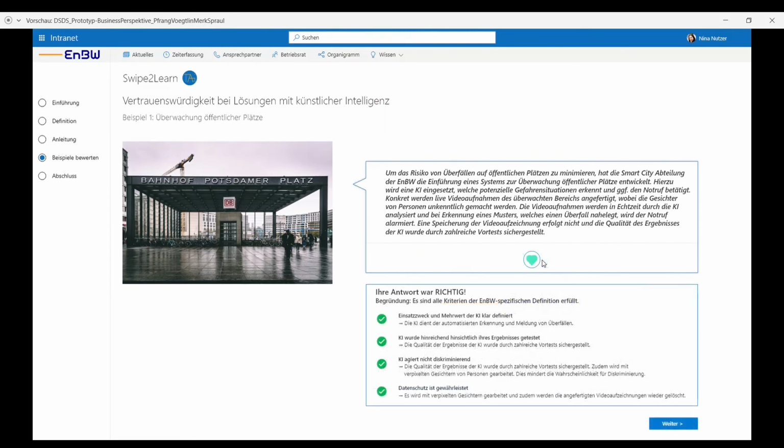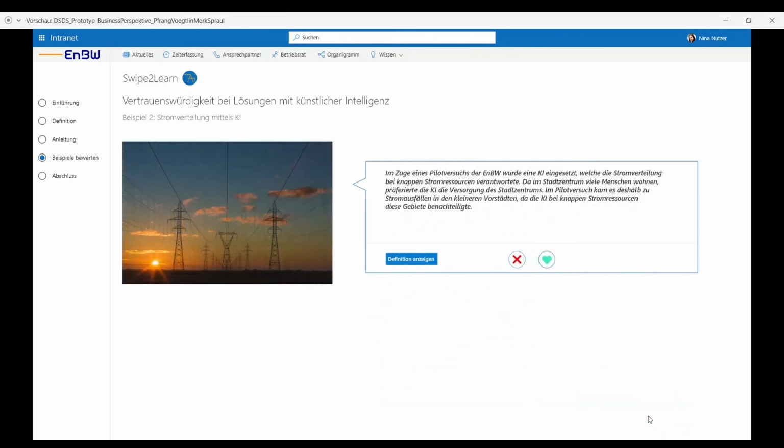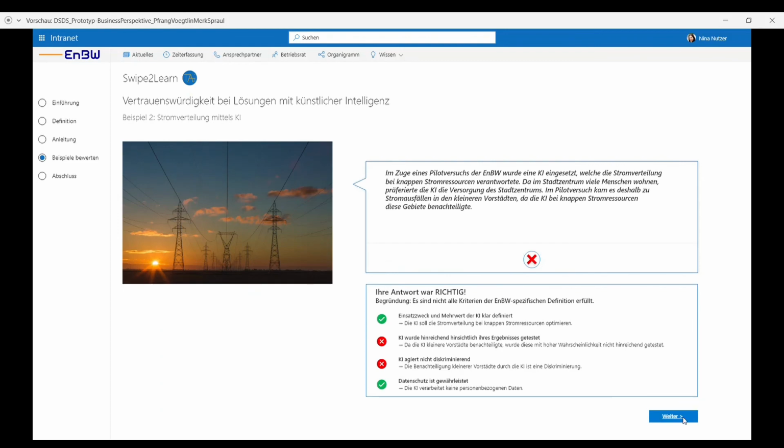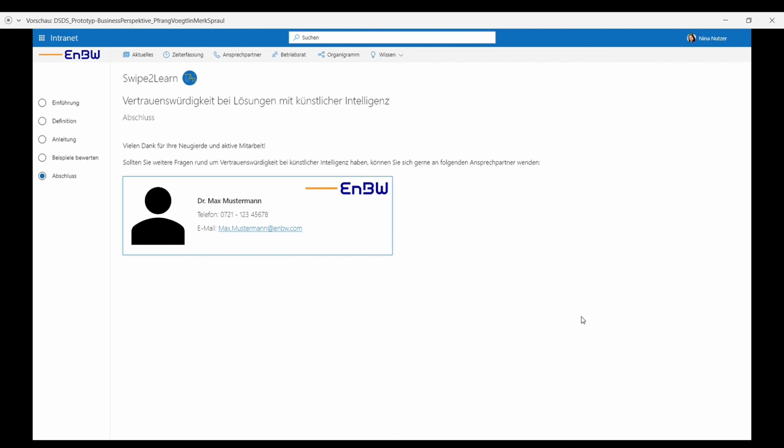After voting, the users get feedback whether their answer was correct or not. In addition, we show the users, based on key points from the definition, what especially in the example is fulfilled or not fulfilled. After voting on the first example, more examples appear, where the users can vote whether the definition of trustworthiness in AI in the example is fulfilled or not. After all examples have been voted on, we thank the users for participating. Furthermore, we provide a contact person in case the users have further questions regarding trustworthiness in AI.